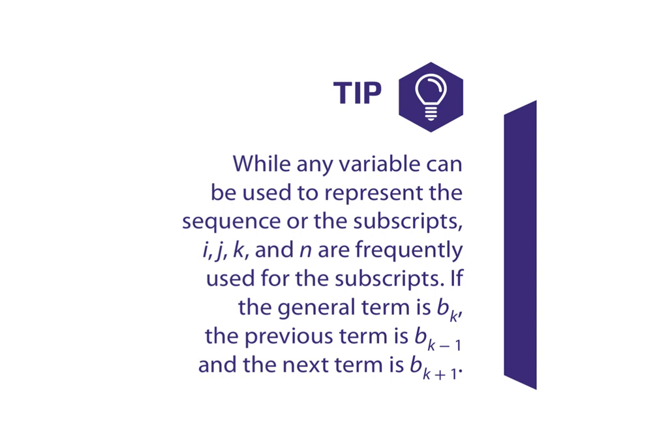I did grab this tip actually because I want to point out something that they tell you here, which is that any variable can be used to represent the sequence or subscripts. I, J, K, and N are frequently used for subscripts. If the general term is B of K, the previous term is B of K minus 1, and the next term is B of K plus 1.